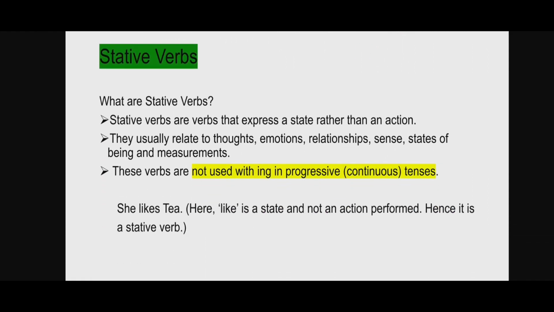Now we'll move on to stative verbs. Stative verbs are the verbs that express a state of being or state rather than an action. They are usually related to thoughts, emotions, relationships, senses, states of being, and measurements. And these verbs are not used in the progressive tenses. That means they are not used in the ing tenses. Now, for example, she likes tea. Here, likes is the verb, and it is not an action verb because there is no action performed. So, it's a stative verb.